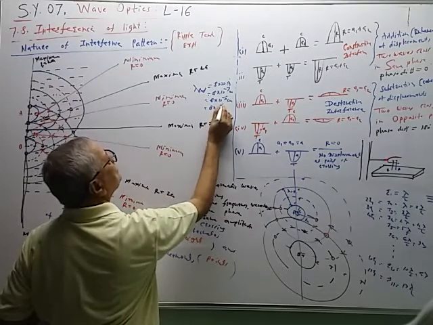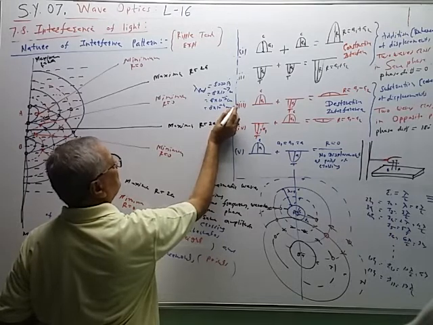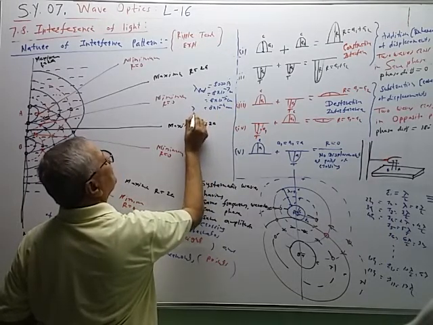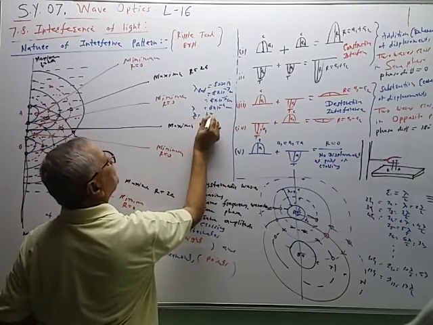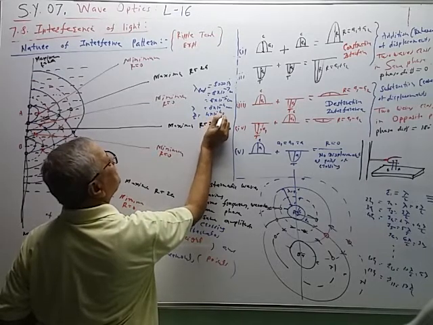8 into 10 raised to minus 4 millimeter. Like this. So this is lambda. Now what is lambda by 2? Lambda by 2 is equal to 4 into 10 raised to minus 4 millimeter.